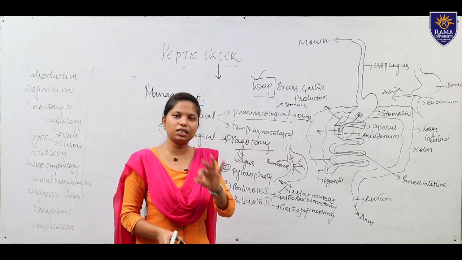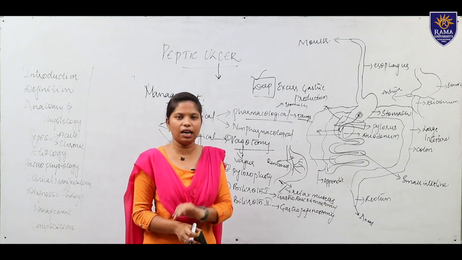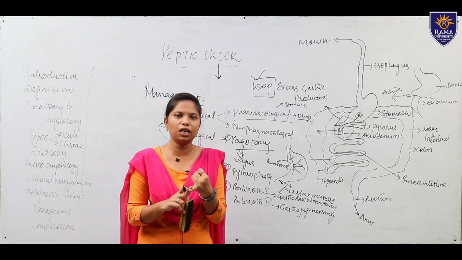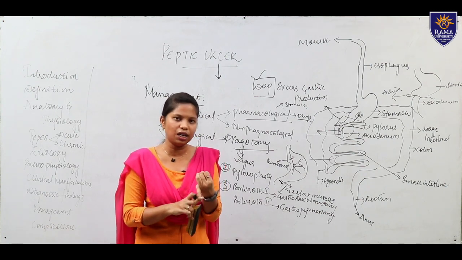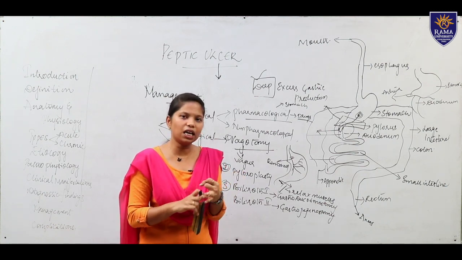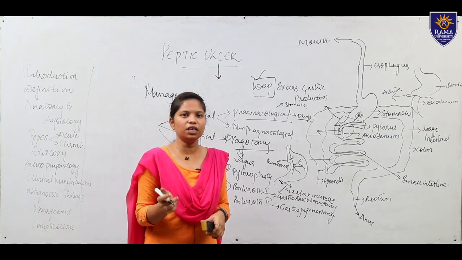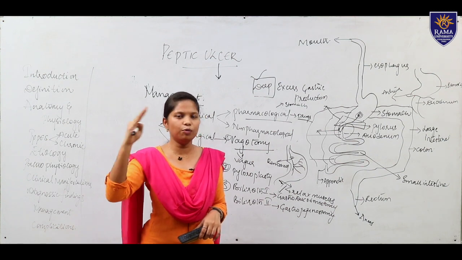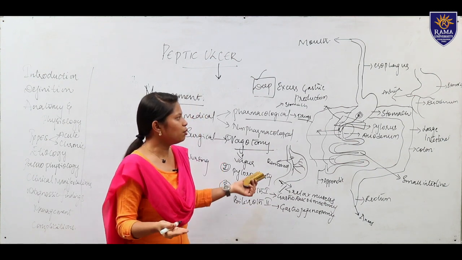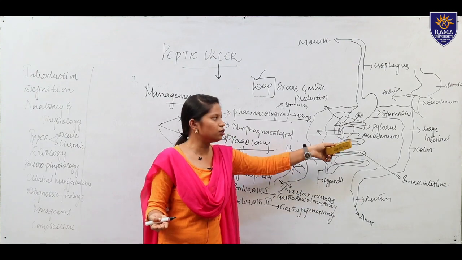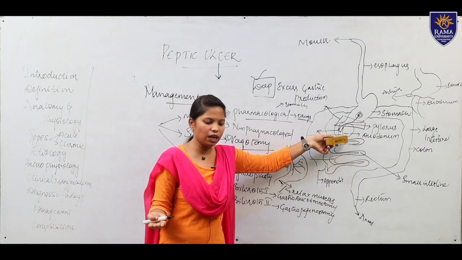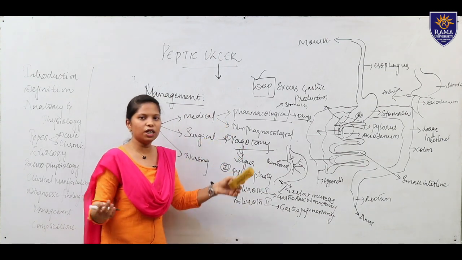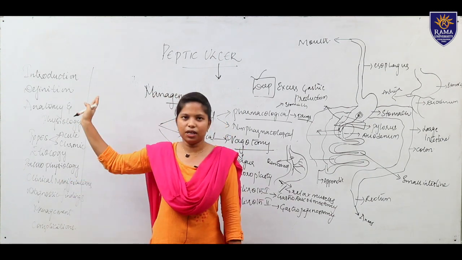Moving to complications, there are three main complications, like bleeding. Already I have told you, bleeding is a main complication which will occur in the patient. It leads to anemia and shock in peptic ulcer. And the second one is perforation. Perforation is when the ulcer erodes through the outer portion of the organ, so that it spreads to other parts of the body, other parts of the abdominal area, and we call it perforation. So these are some of the complications which occur in peptic ulcer.